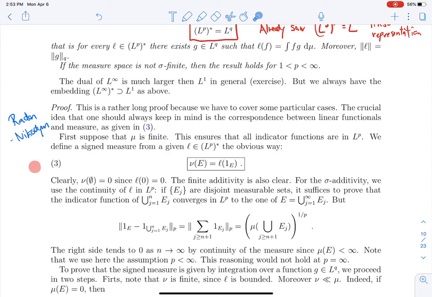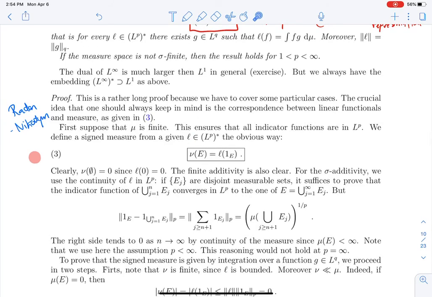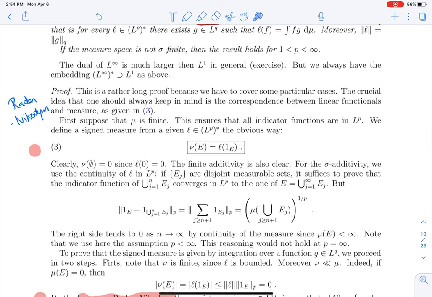Remember, Radon-Nikodym is about a measure that is absolutely continuous with respect to another measure. So we're going to define a signed measure from the linear functional. How do you define that? You define nu of E simply as the linear functional applied to the indicator function, the characteristic function, at E. I sometimes use this notation for the characteristic function.